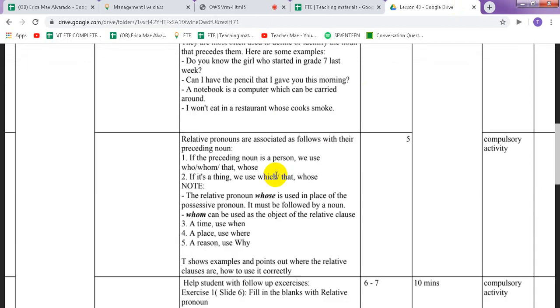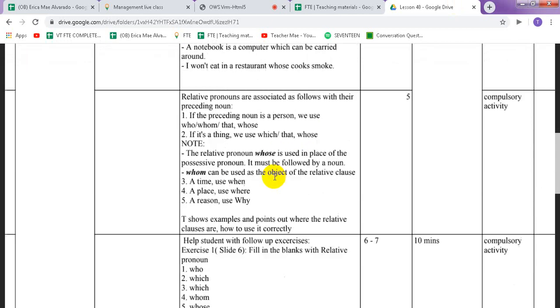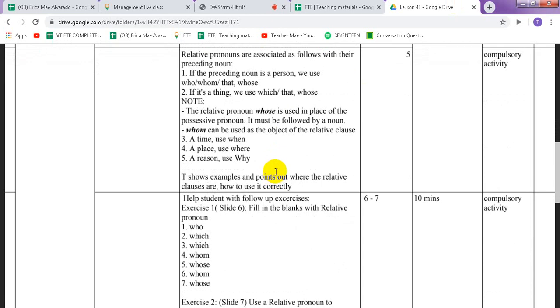Number two, can you have the pencil that I gave you this morning? Number three, a notebook is a computer which can be carried around. Number five, I want to eat in a restaurant whose cook smokes.